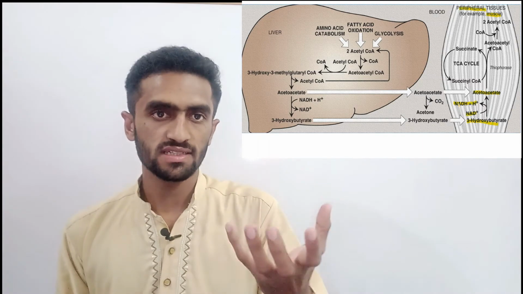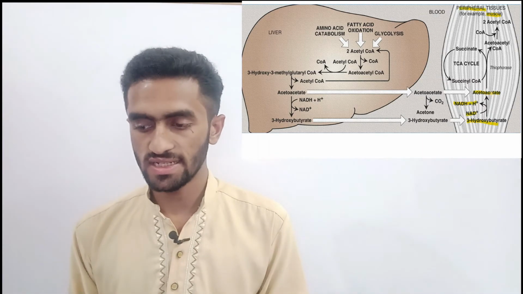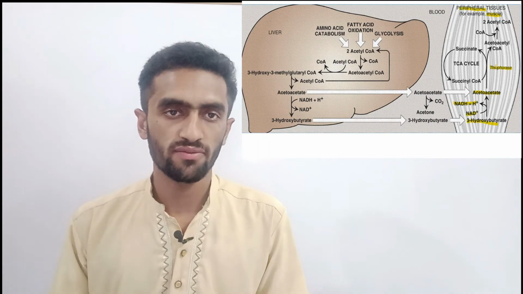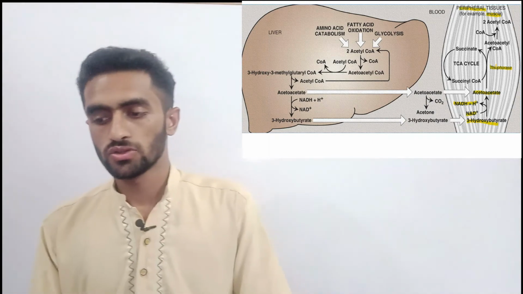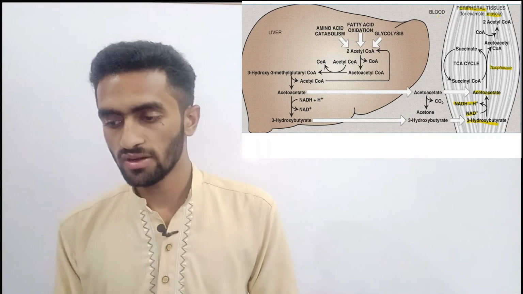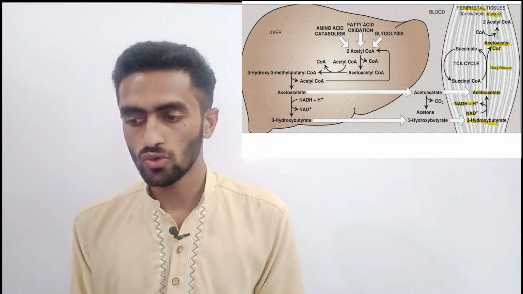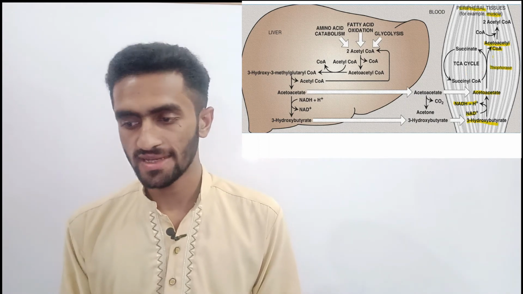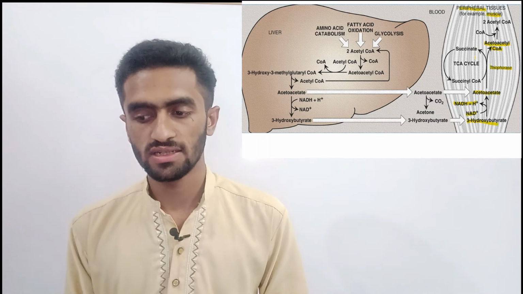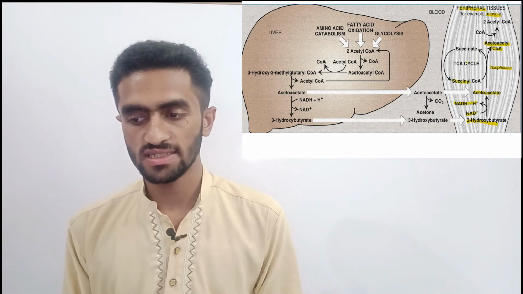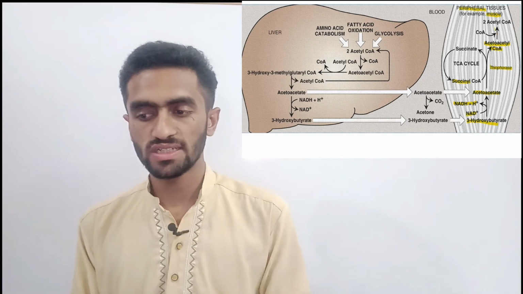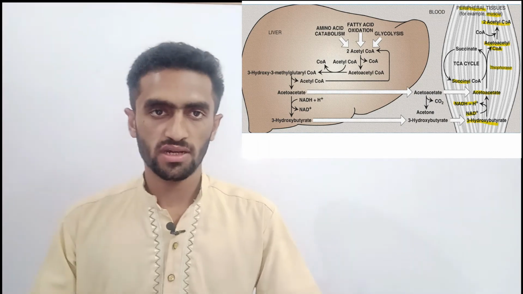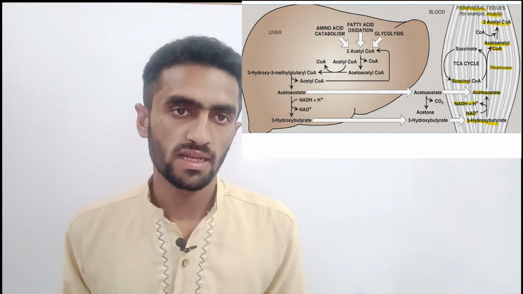In this way NADH is obtained, and acetoacetate, with the help of the thiophorase enzyme, which is present only in peripheral tissue and is absent in the liver, gives us acetoacetyl-CoA. Through the TCA cycle, finally succinyl-CoA is obtained, and 2 acetyl-CoA, which can be utilized by the TCA cycle for the production of ATP.